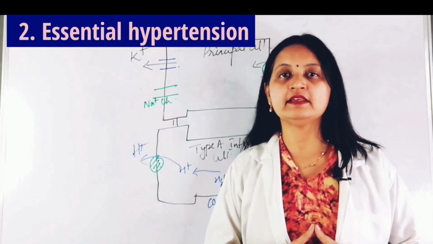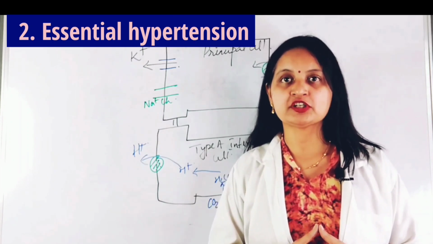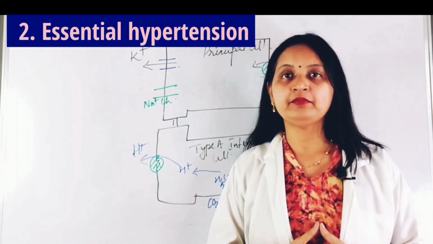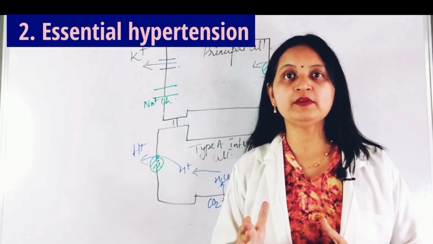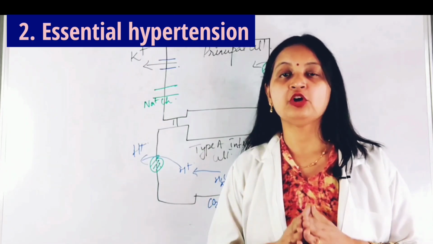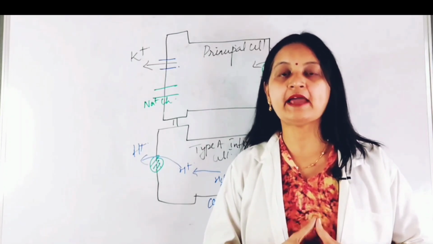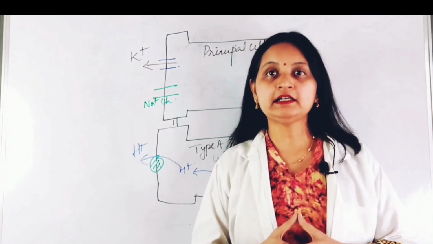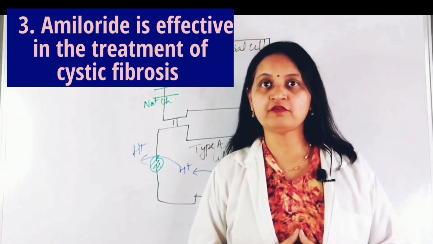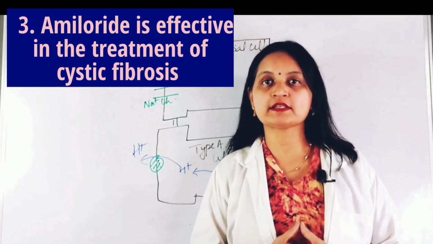The second use is essential hypertension. Amiloride and triamterene can be combined with loop diuretics and thiazide diuretics to enhance the diuretic effect and augment the antihypertensive effect. Thirdly, amiloride is the preferred drug for the treatment of cystic fibrosis.